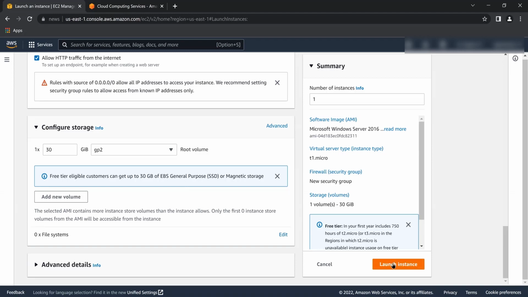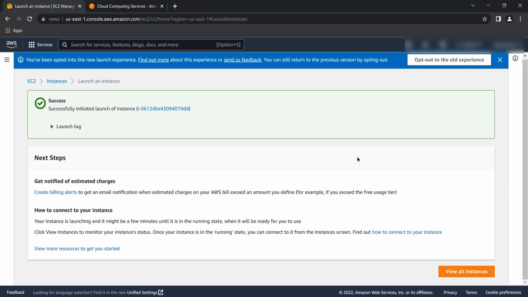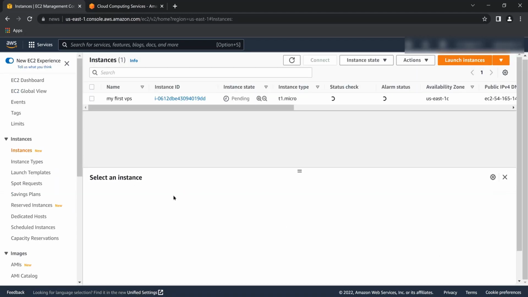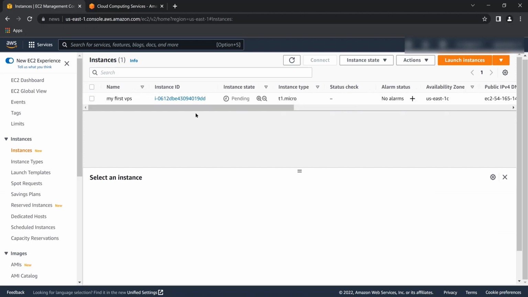So I'm just going to click launch instance. Once you click it, it will go through and launch the instance. You can see it successfully initiated the launch, and you can click here to view the instance. Alright guys, you have to wait something like 5 to 7 minutes for this VPS to be ready.